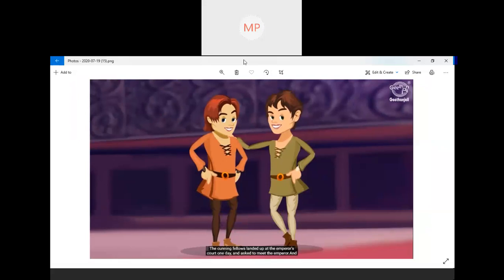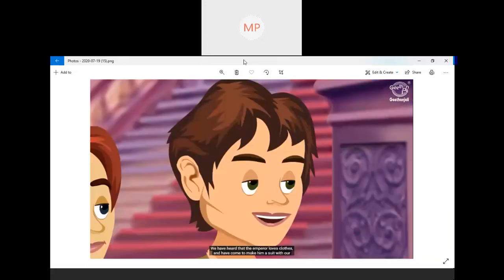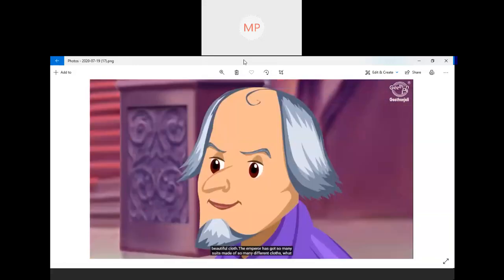The cunning fellows landed up at the emperor's court one day and asked to meet the emperor. So they went to the palace and they met the minister and they are explaining, we have heard that the emperor loves clothes and have come to make him a suit with a beautiful cloth.